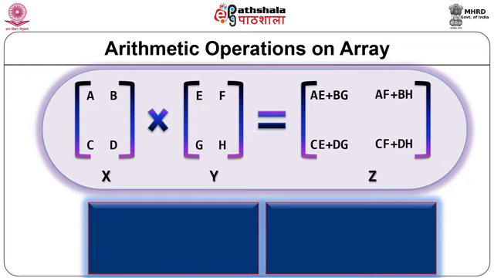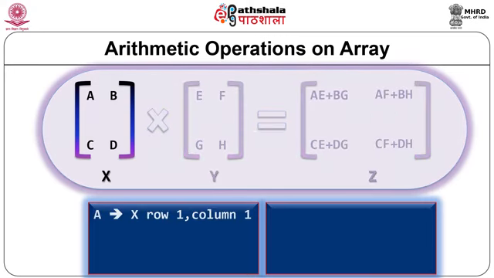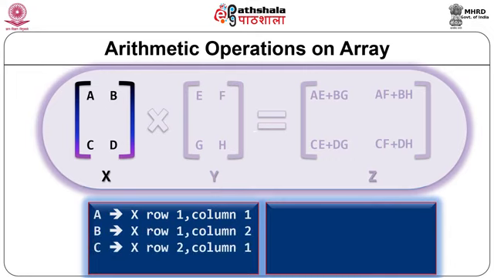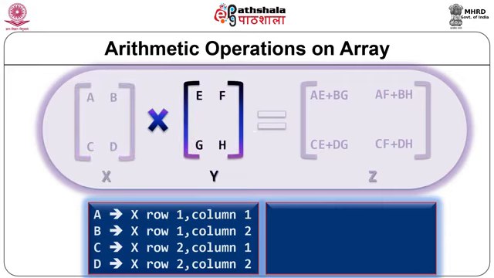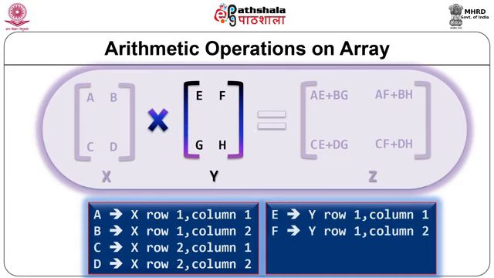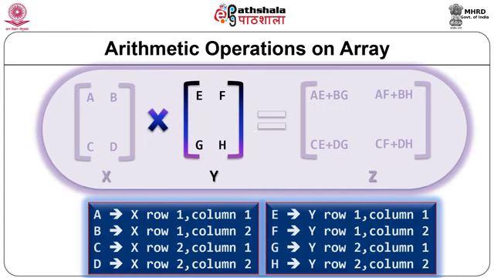You can see how these multiplications are done. A is row 1 column 1 of X, B means row 1 column 2, C means row 2 column 1, D means row 2 column 2. Multiplication is the operator, and for the second matrix, E means row 1 column 1, F means row 1 column 2, G means row 2 column 1, H means row 2 column 2, that is for the Y matrix.